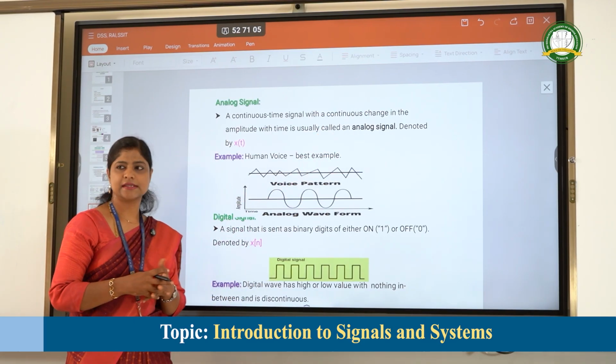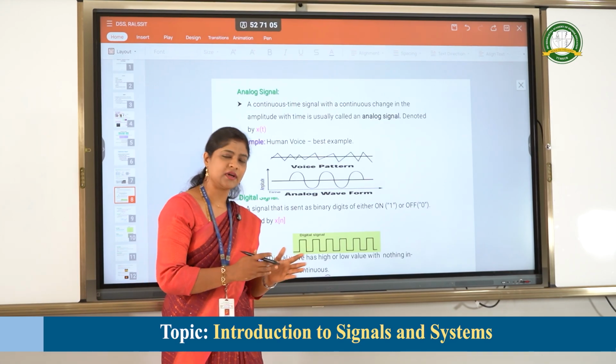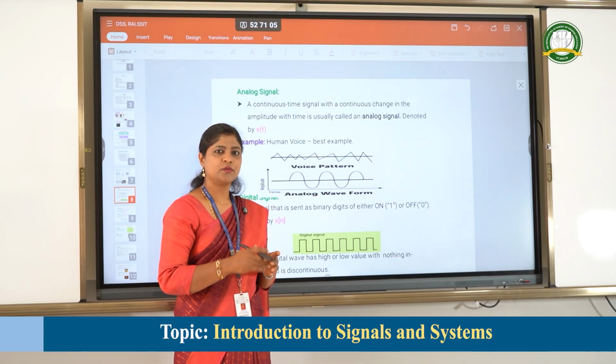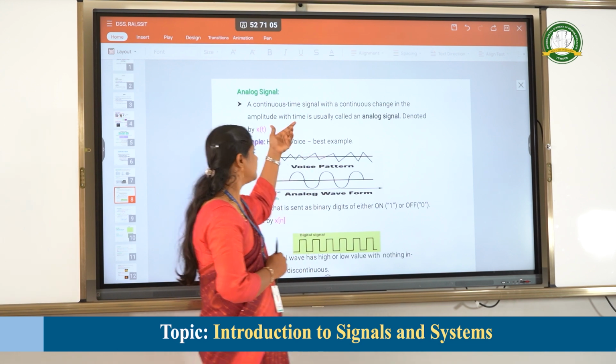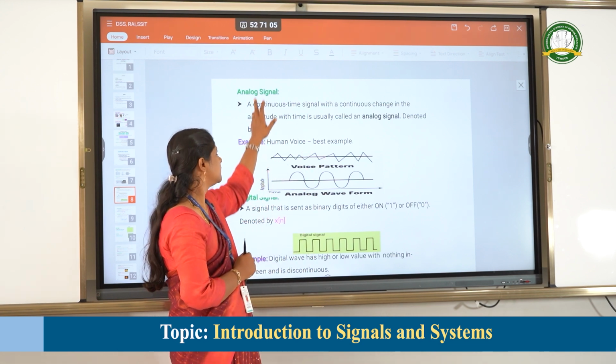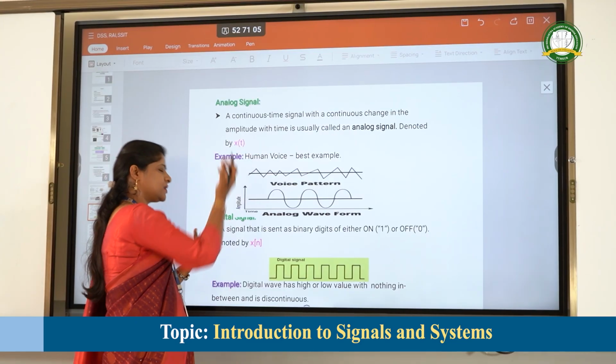So an analog signal is a type of continuous time signal whose amplitude we get continuously over time, and usually it is represented as x of t.